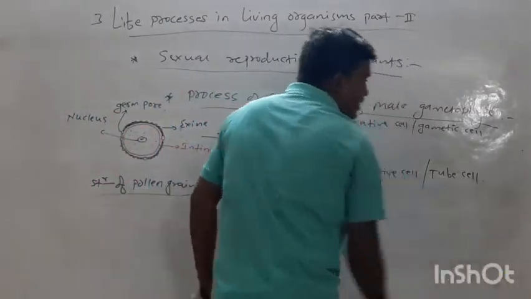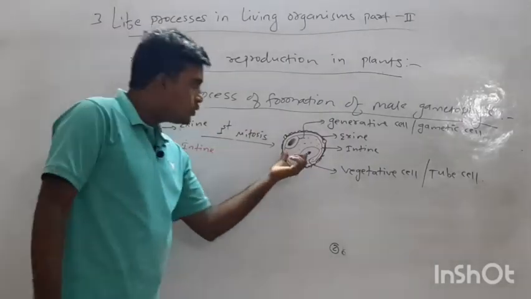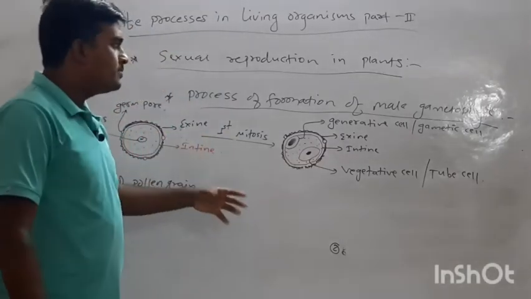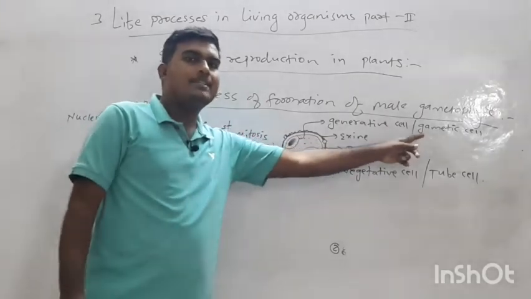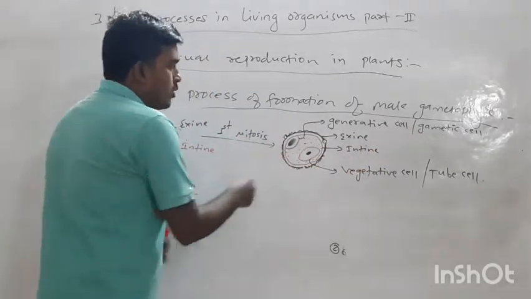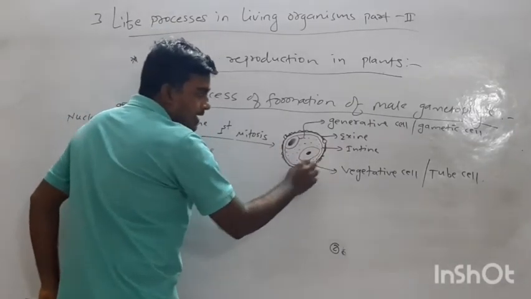Before pollination, the pollen grain divides its cell, and two cells are formed within a pollen grain. The first cell is called the generative cell or gametic cell. This cell is small in size and bounded with the intine layer.